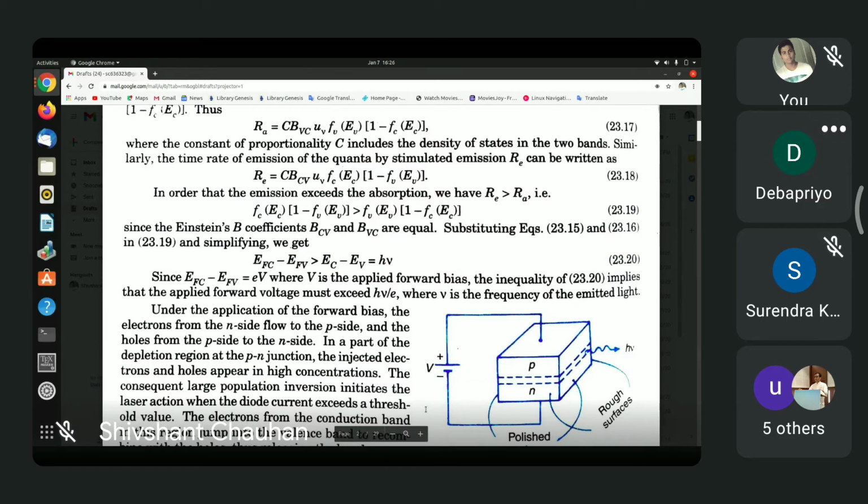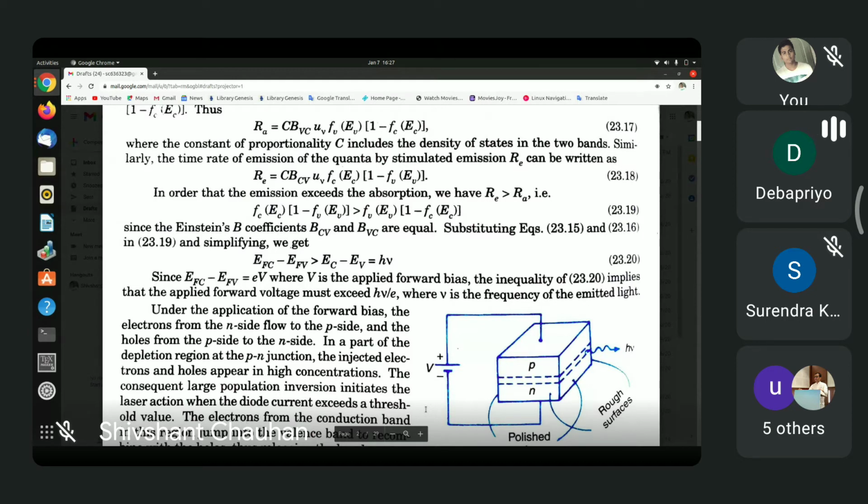So you have this condition, PV into 1 minus FCC. This is basically the Ladenburg condition. In Ladenburg's formula, we require population inversion, but population inversion is required so that the downward transition takes place at a rate which is more than the rate at which the upward transition takes place. So equation 23.19 tells you precisely that. So this is just the Ladenburg formula in a new notation.